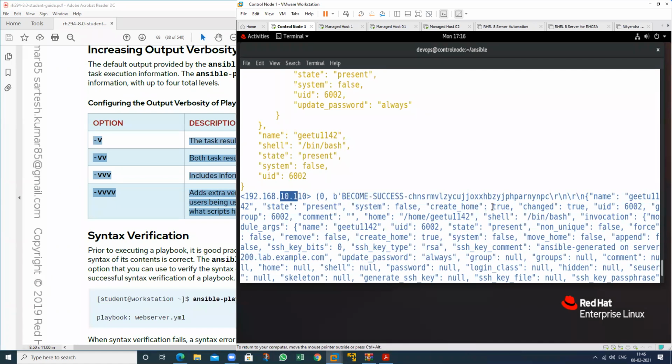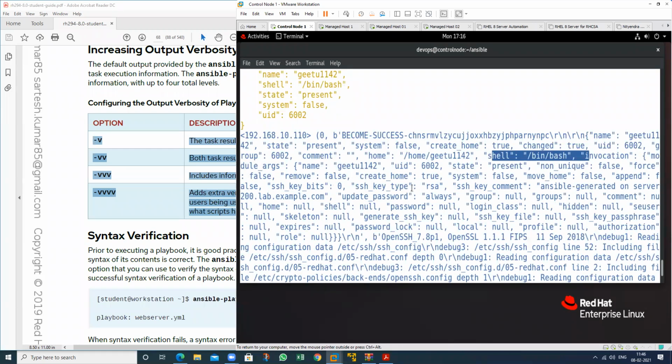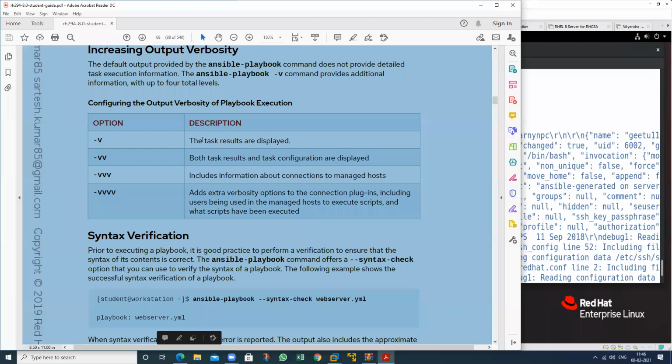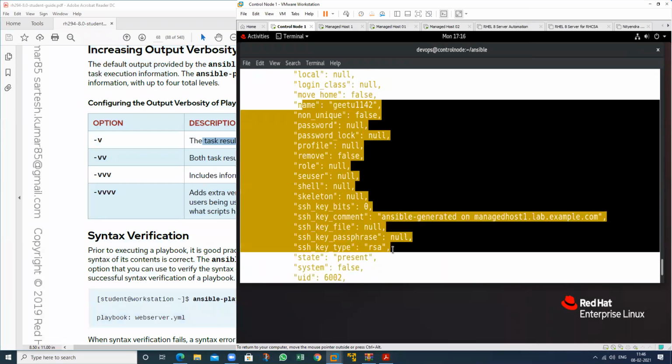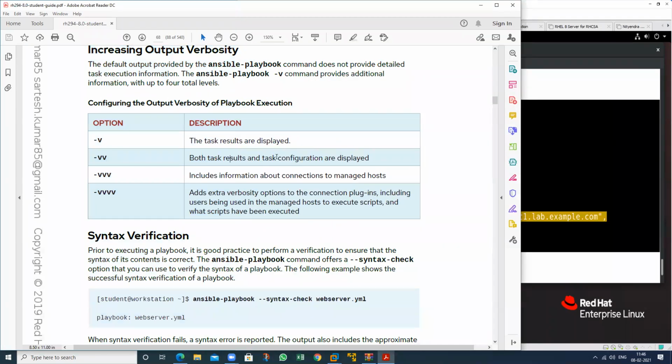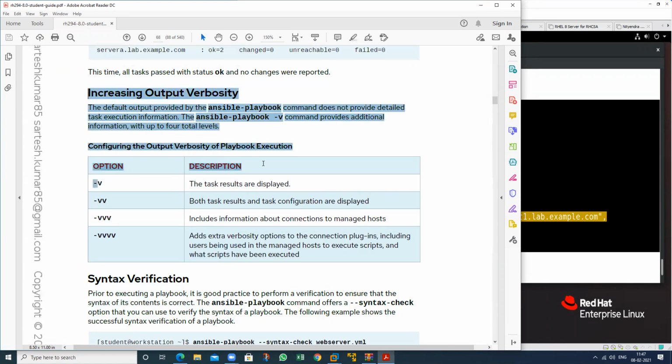See, system create user, it will use this particular command. Home directory, this is the shell. Invocation username is this. So type is RSA key. Which key will it use in the background? So it will show all the information. It will show the information of the result also. Result means whether it will create the user or not. So this is the result, task result, and configuration file result also, and connection result also, and the other results. What plugins will be used in the background? So this is all about the verbosity mode.